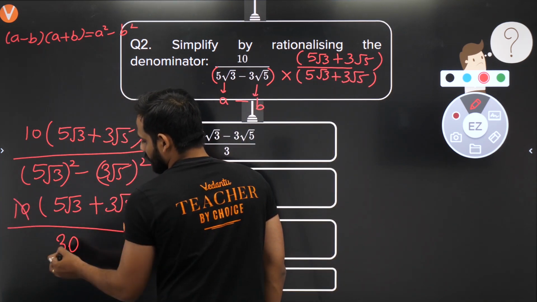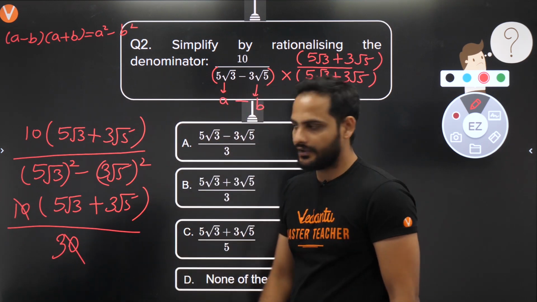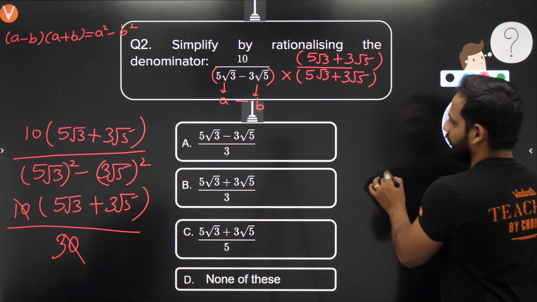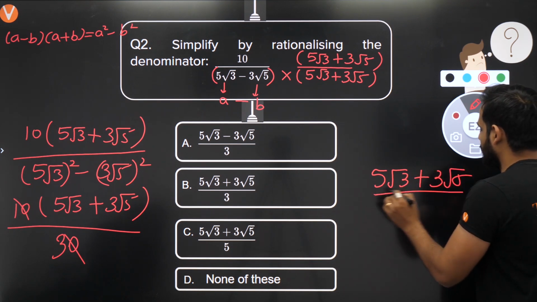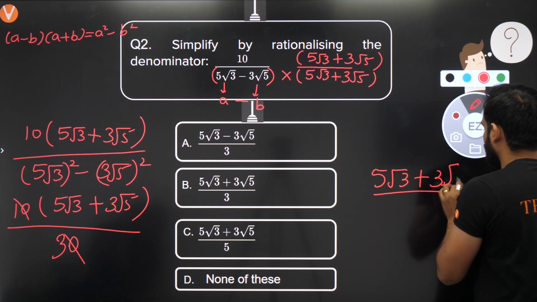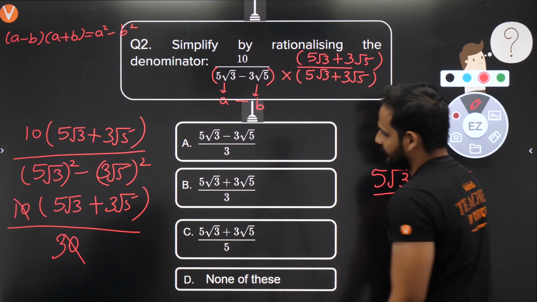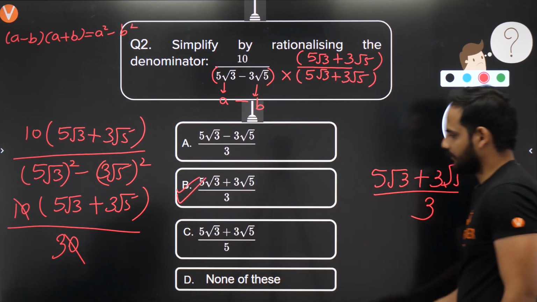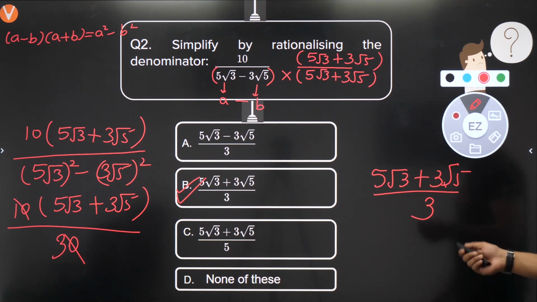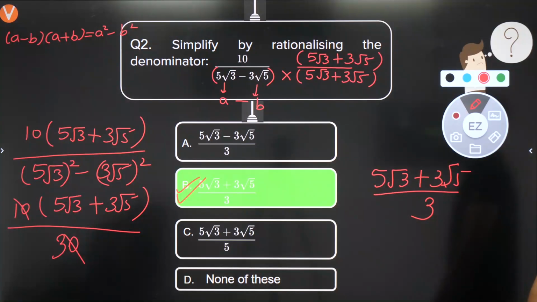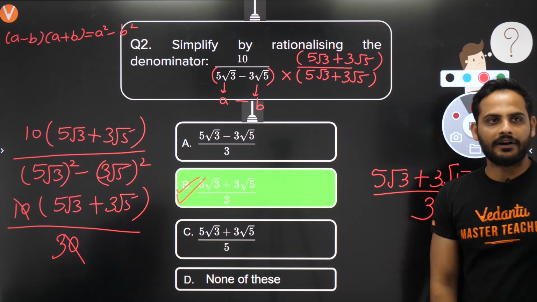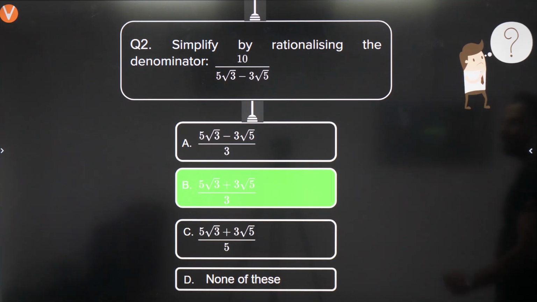Now you can see this 0 and this 0 got cancelled, 10 and 30 got cancelled. So we are left with (5√3 plus 3√5) divided by 3. So (5√3 plus 3√5) divided by 3. Option B and C are same. Acha no, C has 5 in the division. So option B is your correct answer: (5√3 plus 3√5) divided by 3. As simple as that. Understood?